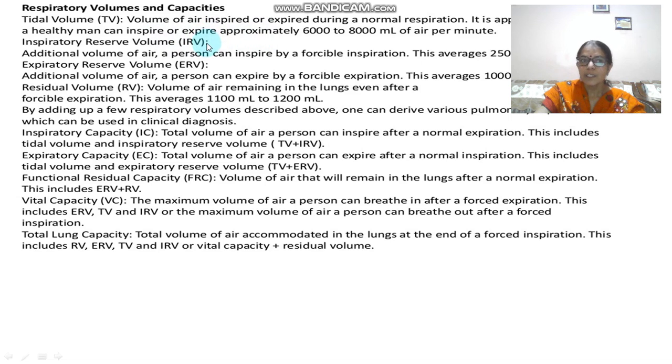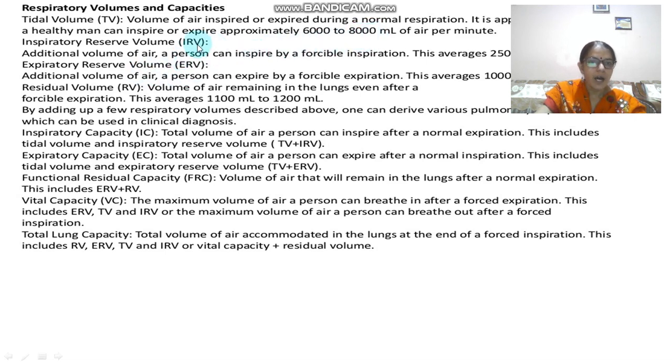Its value in a human being is approximately 500 ml, but here you can see it is 6000 to 8000 ml. How can you calculate that? I am telling you how. The rate of breathing in a human being is 12 to 16 times per minute, and in one breath it is 500 ml. So multiply 500 by 12, you will get 6000. And if you consider the breathing rate is 16 breaths per minute, then 16 multiplied by 500 gives you 8000 ml.